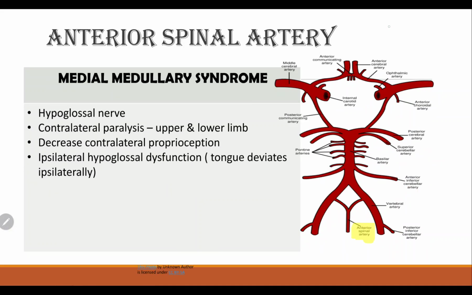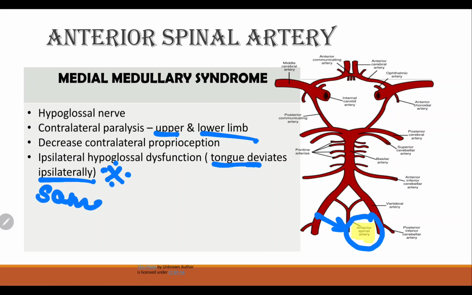Next, we're going to see the anterior spinal artery. If damage is in this location, the syndrome is called medial medullary syndrome. In this damage, the hypoglossal nerve will be damaged, with contralateral upper and lower limb involvement, decreased contralateral proprioception, and ipsilateral hypoglossal dysfunction. If the hypoglossal nerve is damaged, the tongue deviates to the ipsilateral side. This is very important: tongue deviated to the ipsilateral, the same side.